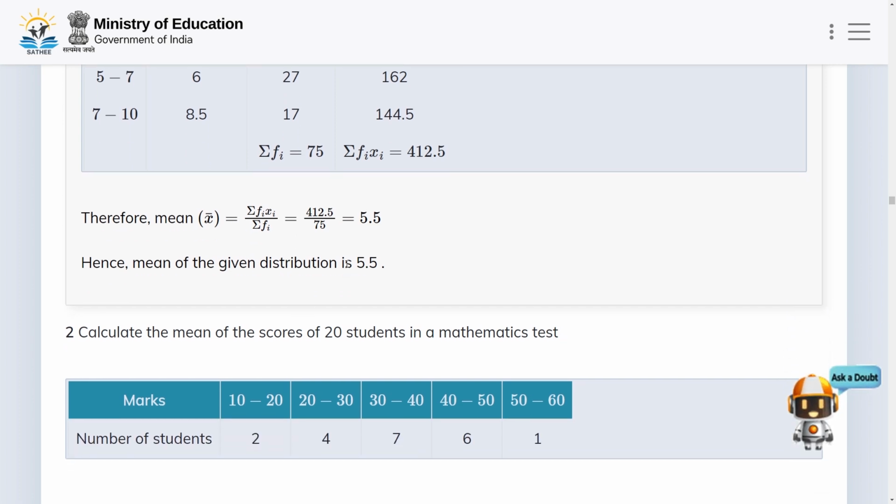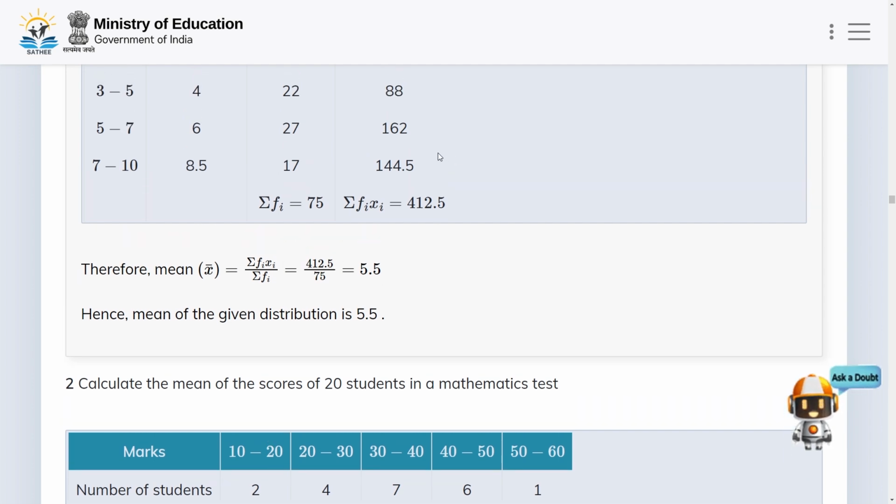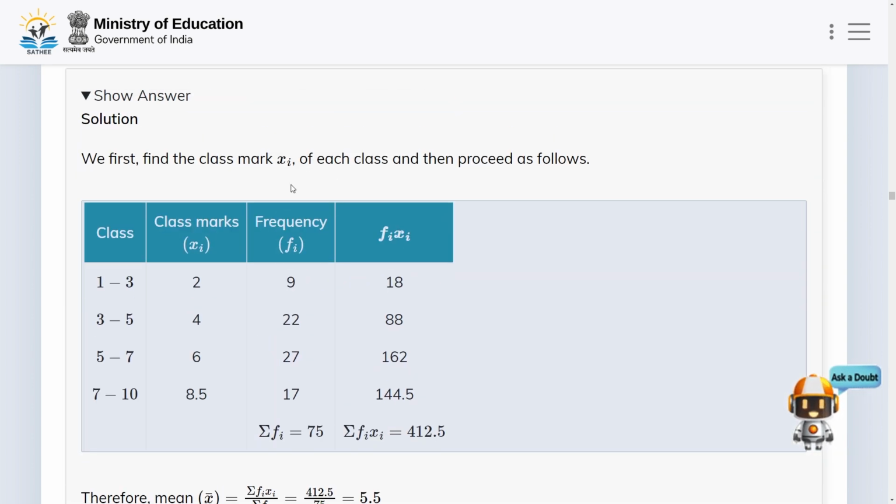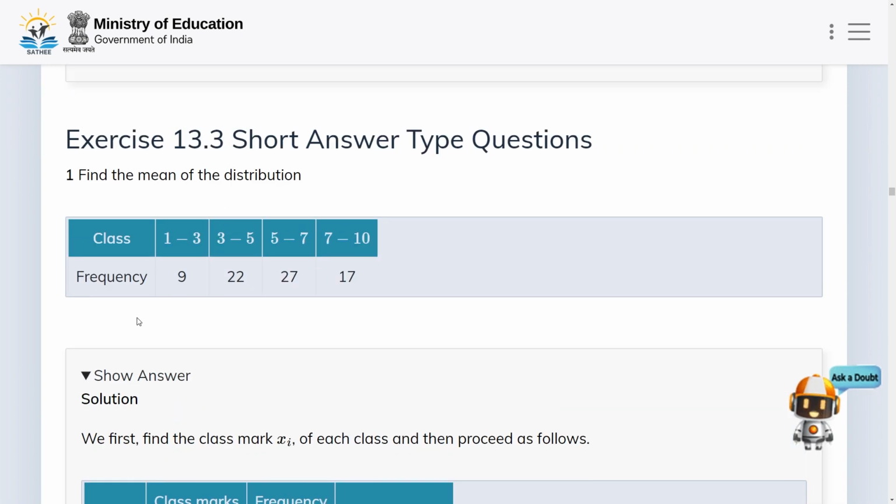This is equal to 412.5 divided by 75, which is equal to 5.5. Hence the mean of the given distribution is 5.5.